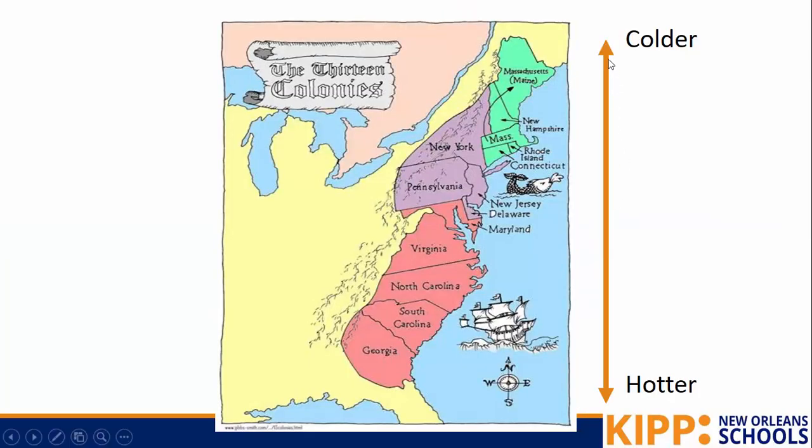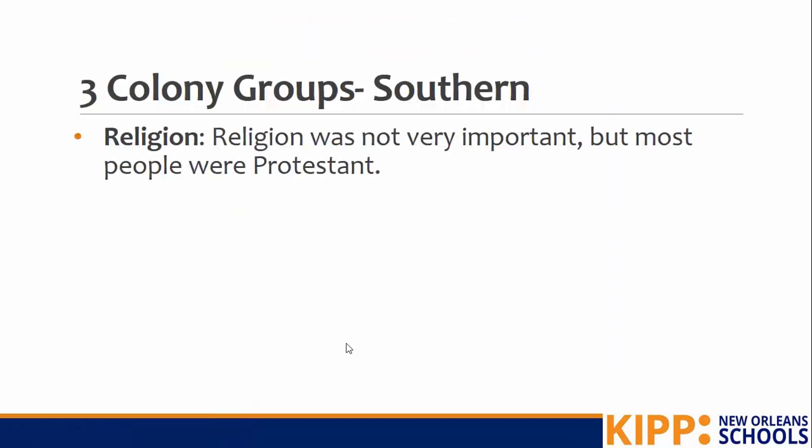And so now let's talk about the southern colonies. And we know if it's colder up north, it's hotter down south. This area is going to be hot. And when we think about how our geography influences the way that we live, a lot of plants that are cash crops like cotton and sugarcane love really, really warm environments. So it's not only just hot in this area, but there are also a lot of rivers, and these rivers leave behind fertile soil and fresh water for farming.